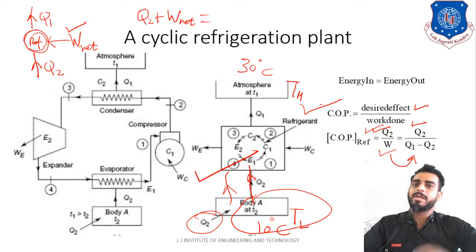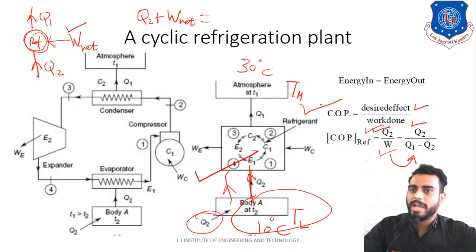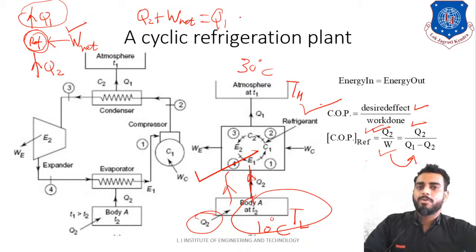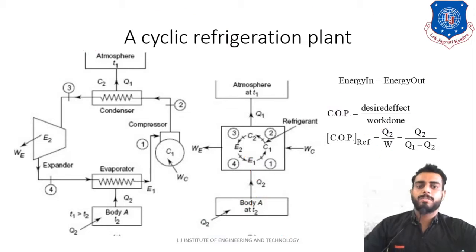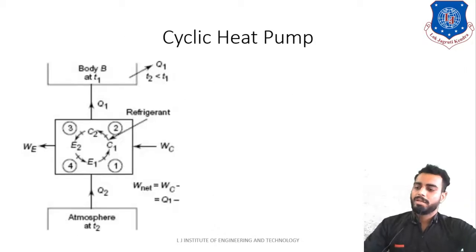Energy out is the arrow going away from the circle, which is Q1. So now if you make W net the subject, take Q2 to the right hand side of the equation and you have W net equal to Q1 minus Q2. That is how this Q1 minus Q2 is written. I hope you are clear up to this point. So this is how COP of refrigerator is defined. Now let's move forward.